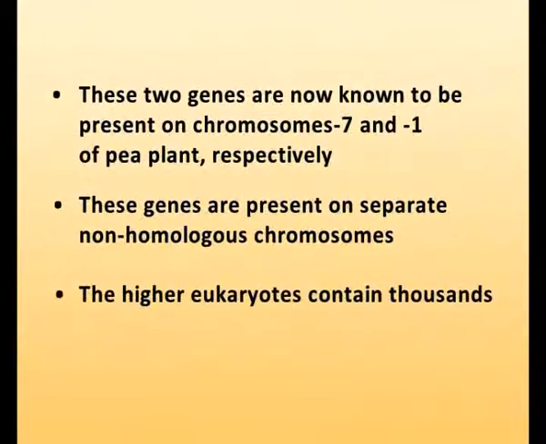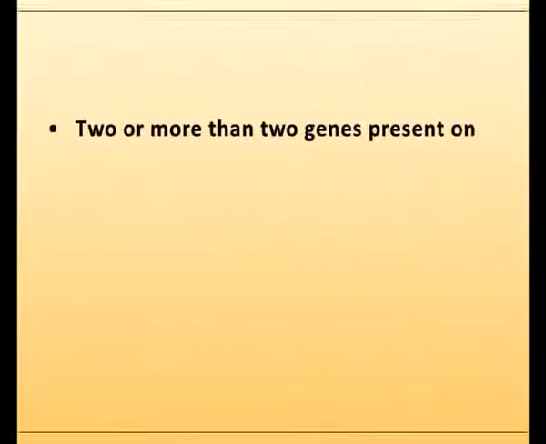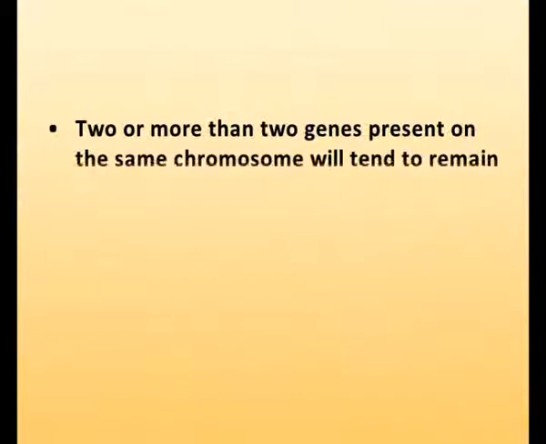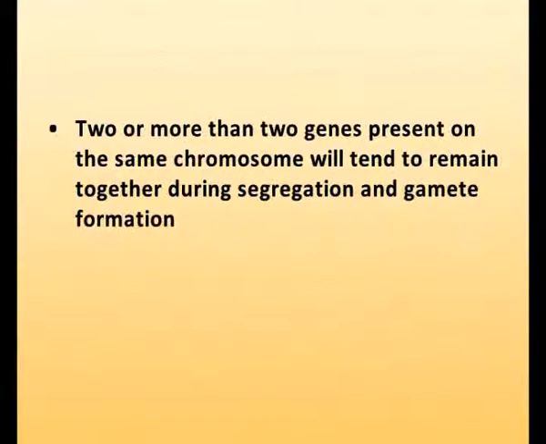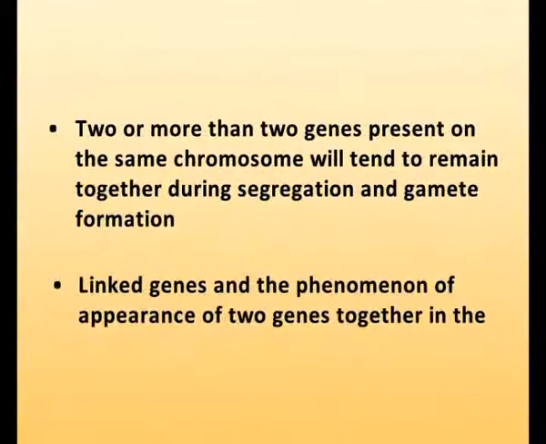The higher eukaryotes contain thousands of genes distributed on a set of few chromosomes. Therefore, it is certain that each chromosome carries hundreds of genes. So, two or more than two genes present on the same chromosome will tend to remain together during segregation and gamete formation. Such genes are then called linked genes, and the phenomenon of appearance of two genes together in the progeny is called linkage.